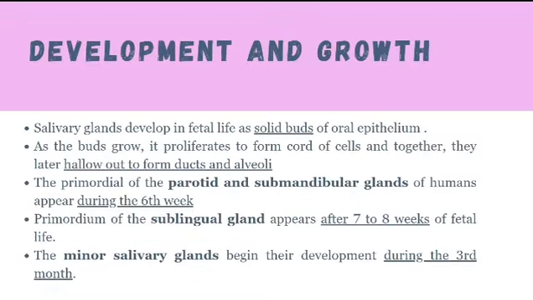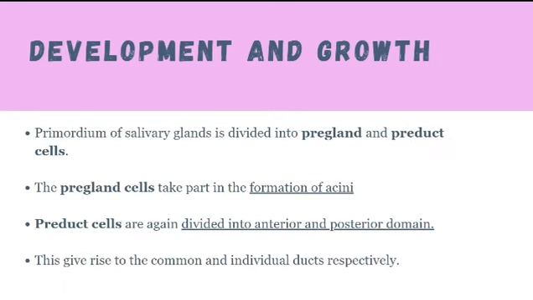So now, the development and growth. Salivary glands develop in fetal life as solid buds of oral epithelium. As the buds grow, they proliferate to form a cord of cells, and together they later hollow out to form ducts and alveoli. The primordia of the parotid and submandibular glands of humans appear during 6 weeks, the primordium of the sublingual gland after 7 to 8 weeks, and minor salivary glands during the 3rd month. The primordial salivary gland is divided into the pregland, which takes part in the formation of acini, and pre-duct cells, divided into anterior and posterior domains. This gives rise to the common and individual ducts respectively.